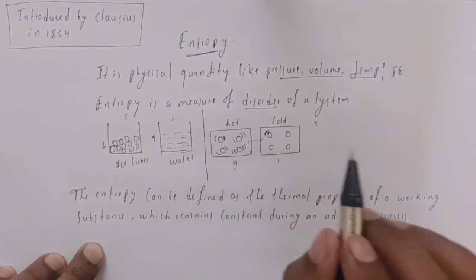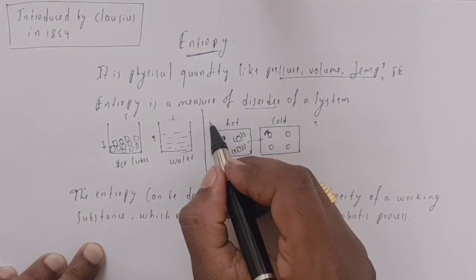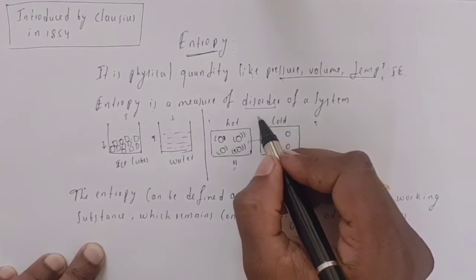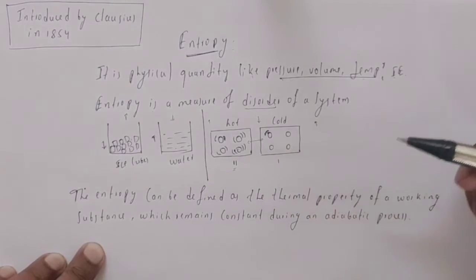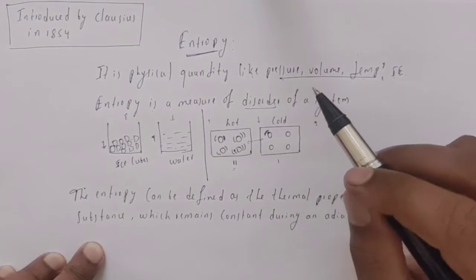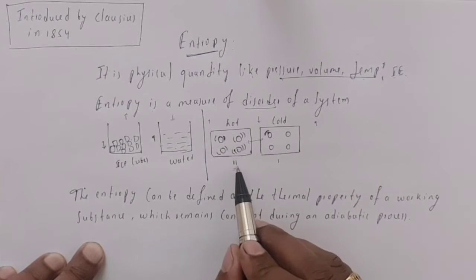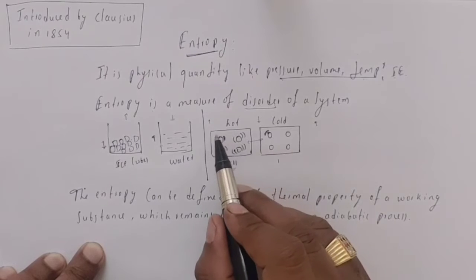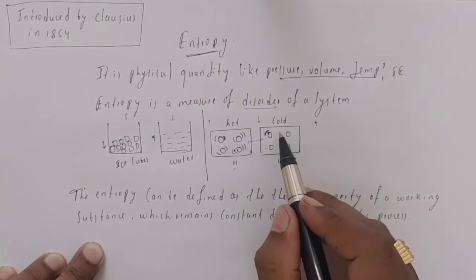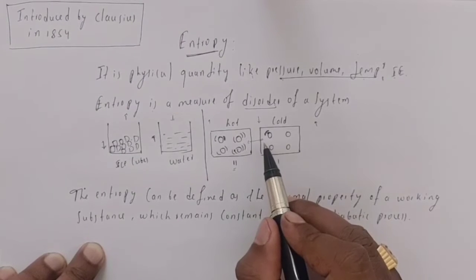The entropy of the hotter body is going to reduce and the entropy of the colder body is going to increase. This process continues until equilibrium is obtained. Let us suppose 6 quanta of energy are acquired here and 6 quanta here. This is the equilibrium state.